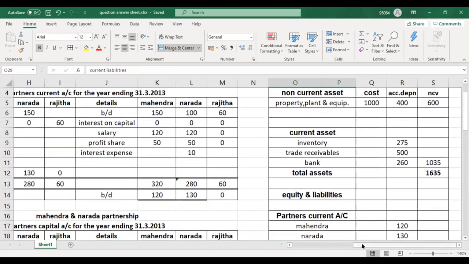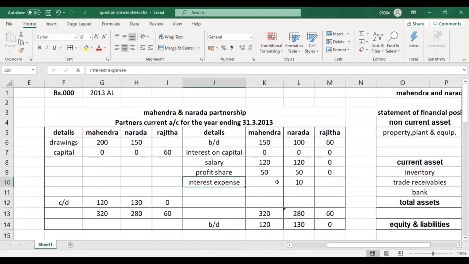Then why do we record Narada's interest expense in the partner's current account? Because what I have highlighted, interest on capital, salary, profit share, interest expense for this year, these are payable to partners. Understood? There is no sentence in this question which says interest on capital is paid, salary is paid to the partners, or profit share is paid to the partners. Nothing.